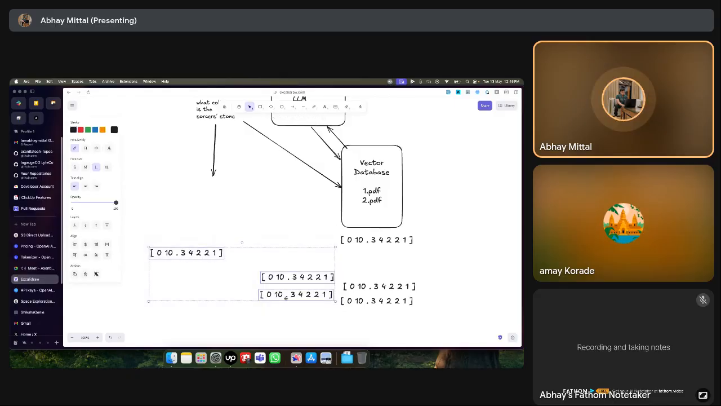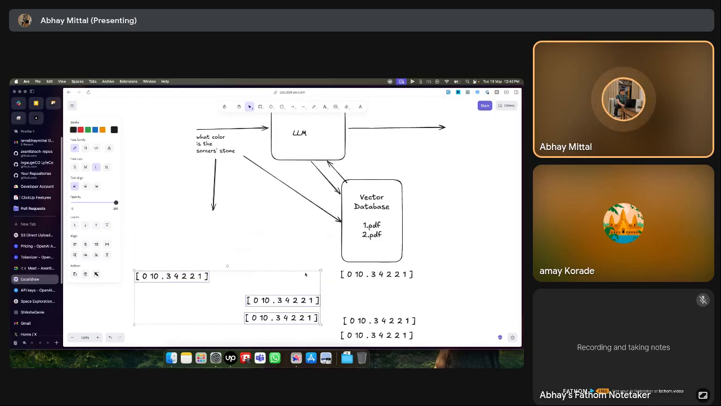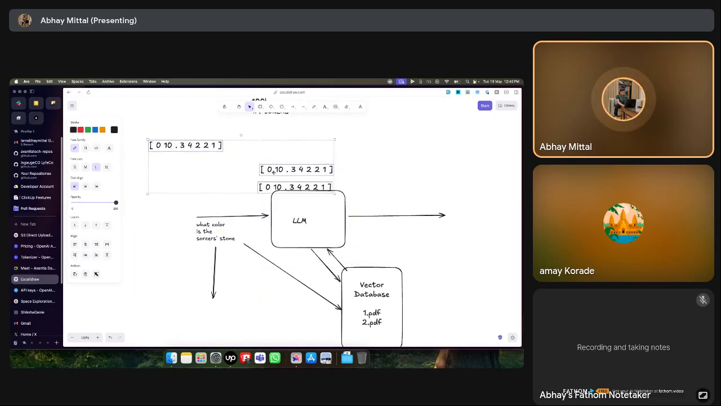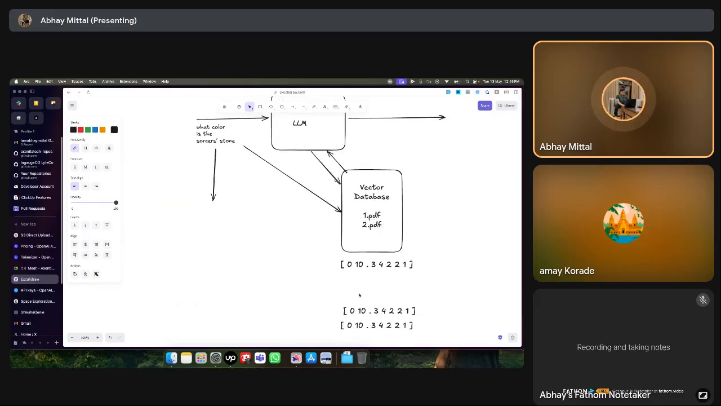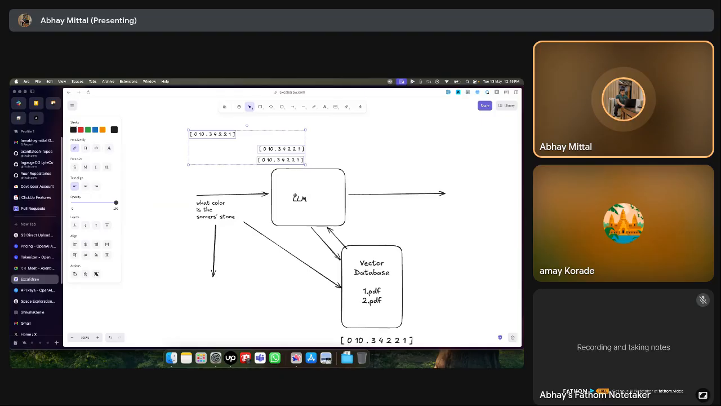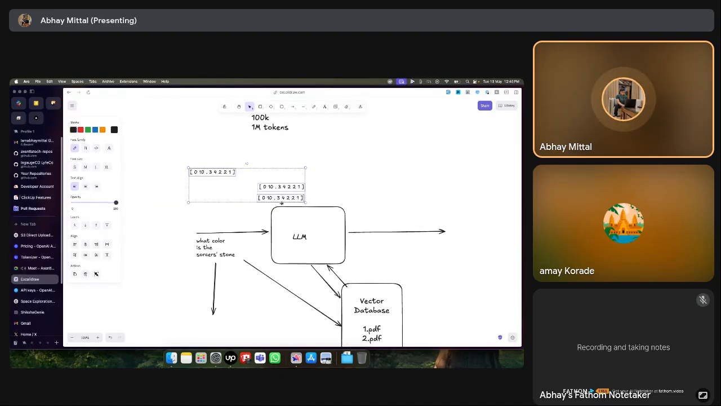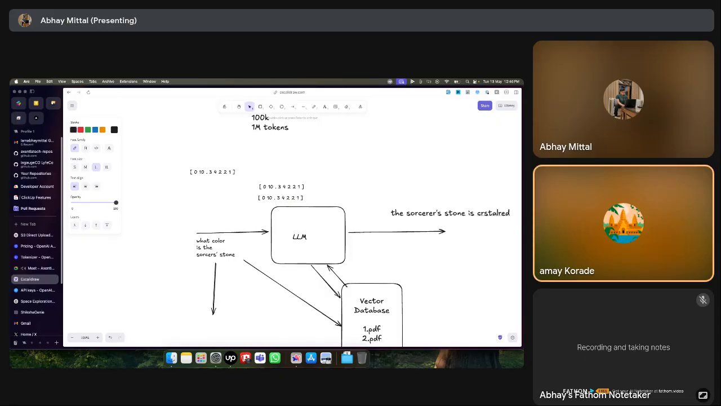And then these, the vectors coming from the vector database, combined with the question, is finally what is sent to the LLM. So in short, instead of sending hundreds and thousands of pages to the LLM and blocking all the context window, we are just sending the ones which are related with the help of a vector database, and then asking it the same question, and then it is able to answer. The sorcerer's stone is red or crystal red or whatever. Are you getting it? Yep. So this is what we do.